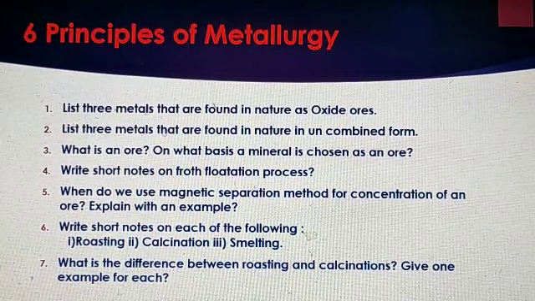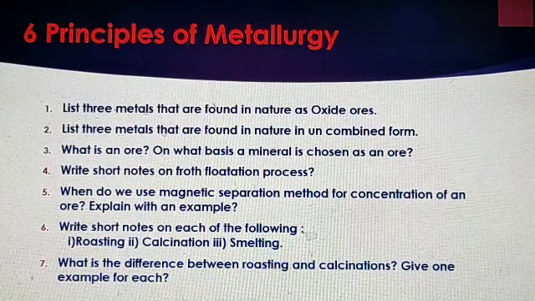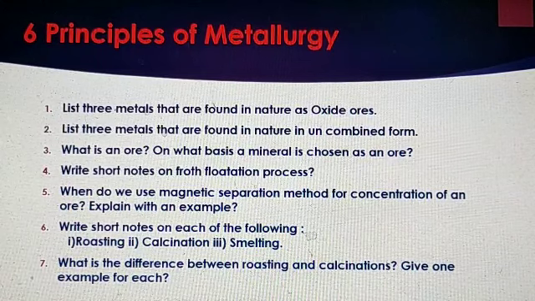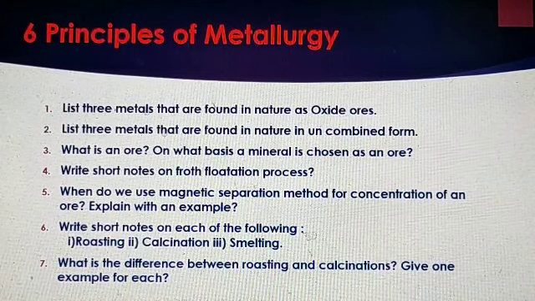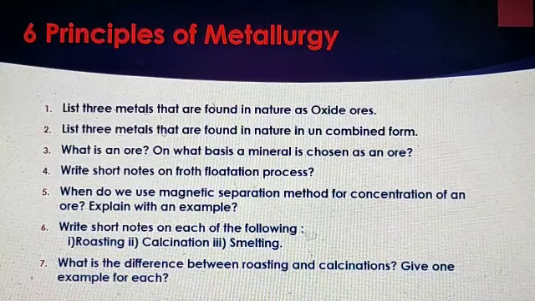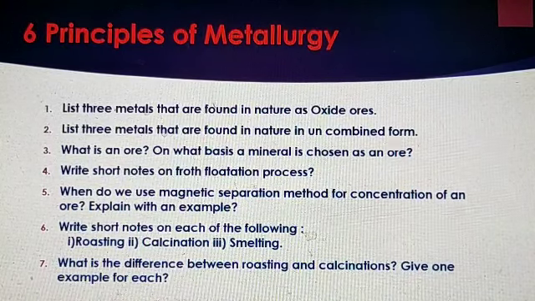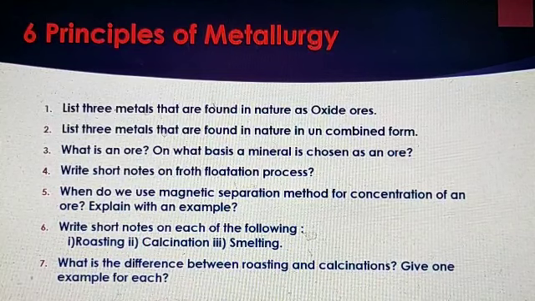First one, list 3 metals that are found in nature as oxide ores. Second one, list 3 metals that are found in nature in uncombined form. Third one is, what is an ore? On what basis a metal is chosen as an ore? Fourth one, write short notes on froth flotation process.